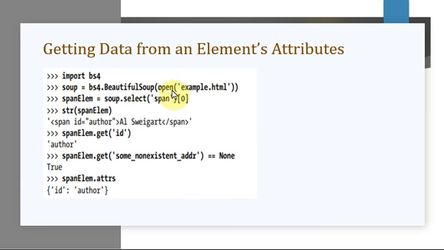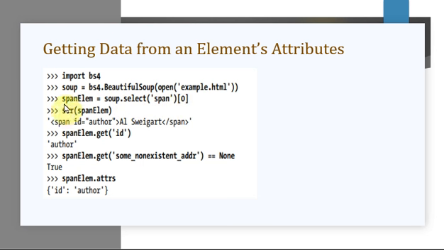Here you open example.html, which is present in your current working directory, and you pass it to Beautiful Soup. Here soup is nothing but your Beautiful Soup object. The get method for the tag object makes it simple for us to access the attribute values from an element. So here select span of 0.